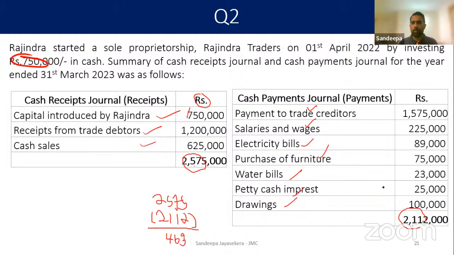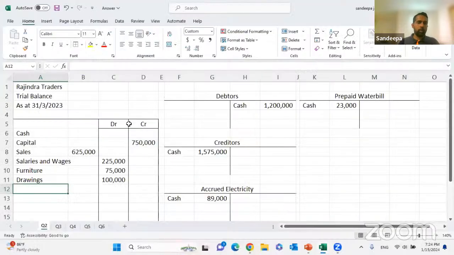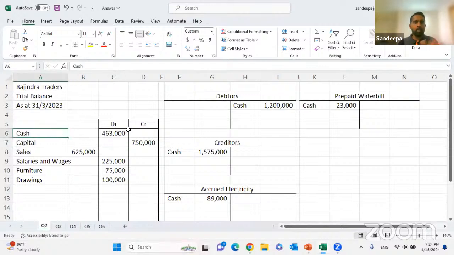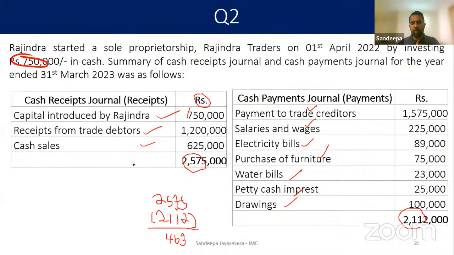Sometimes, if the cash account is given, it's there. So I'm going to put the closing cash balance 463,000. Then the cash coming and going all gets adjusted. All the cash receipts and payments are being adjusted. Right, done. Is that right? So we are done up to the cash receipts and the payment journal.